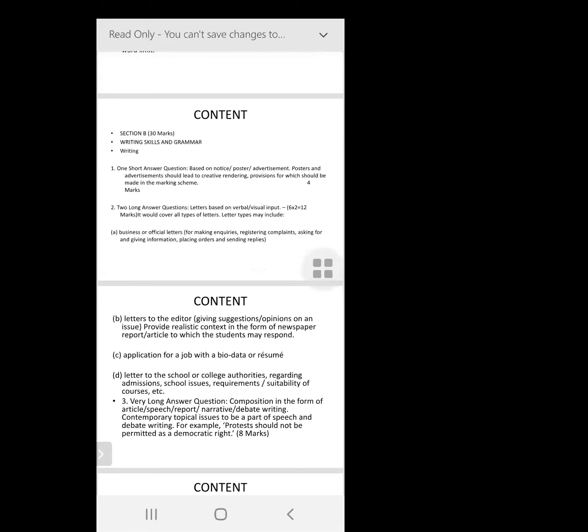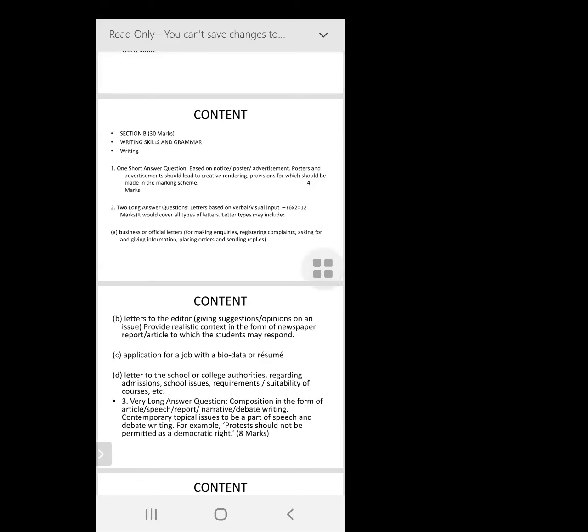These are all for your writing task, and also there's something else called the invitation. Invitation is not written here, yes, but invitation is very much a part of it. How you write a formal invitation, how you write an informal invitation, and responses to that. Response is agreeing to attend a function, not agreeing to attend a function. So these are also for 4 marks. So that's your 4 marker.